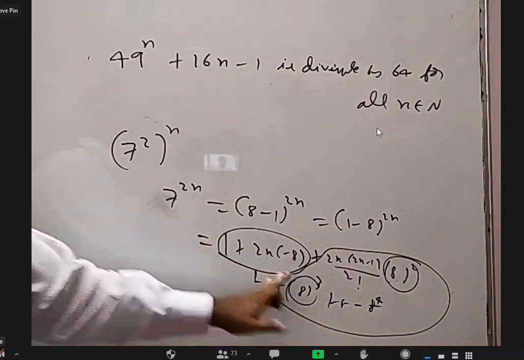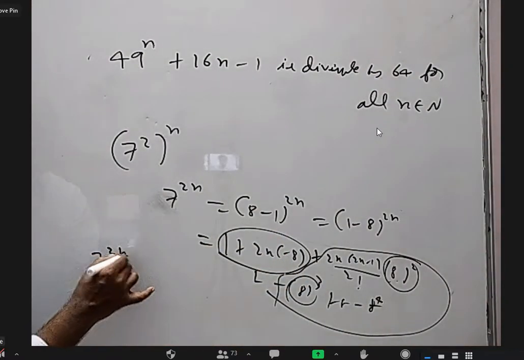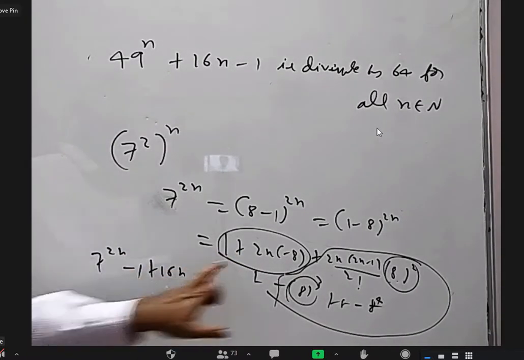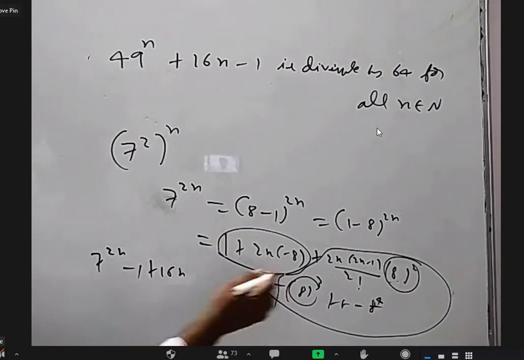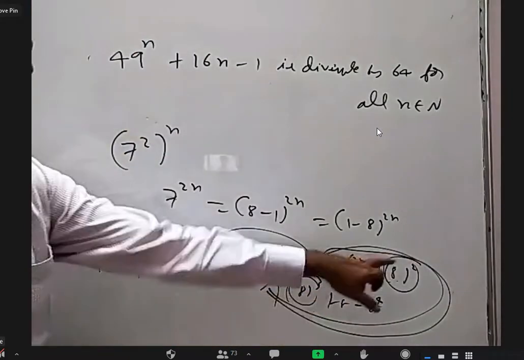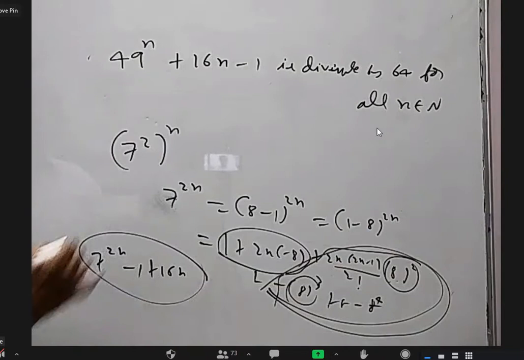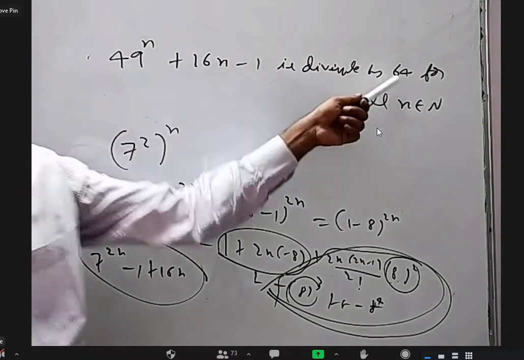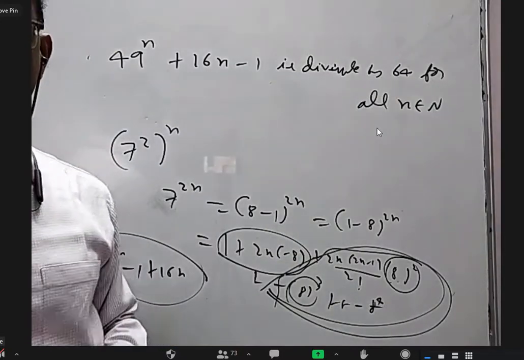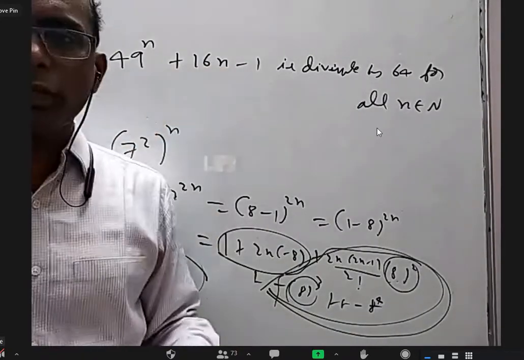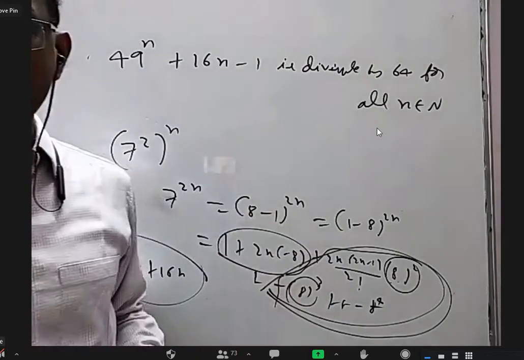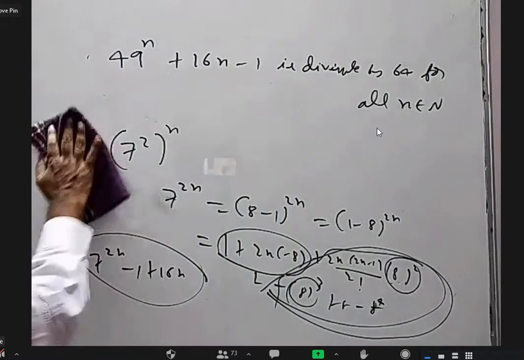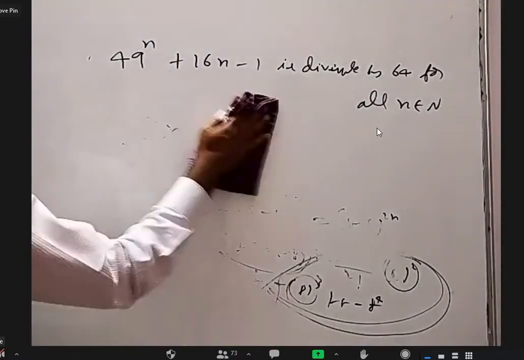What are these two terms? 1 minus 16n, bring it to the LHS. 7 power 2n minus 1 plus 16n: the 1 I brought this side, the minus 16n I brought this side. That is equal to this whole thing. In that, 8 square is coming common. Can I say it is a multiple of 8 square? Yes, sir, multiple of 64. Okay, that's how the question is made. But as I said, in mathematical induction, who gave you this statement, how they derived it, or how they got an idea to make it, we are not worried at all. We are going to just prove by mathematical induction.